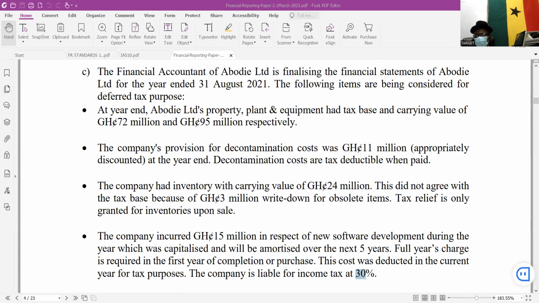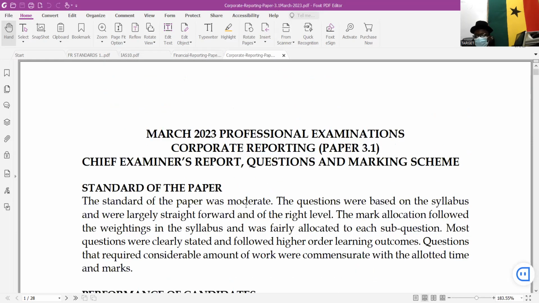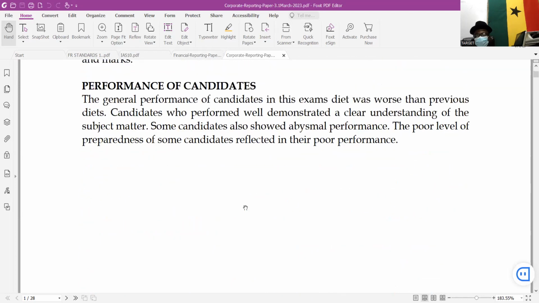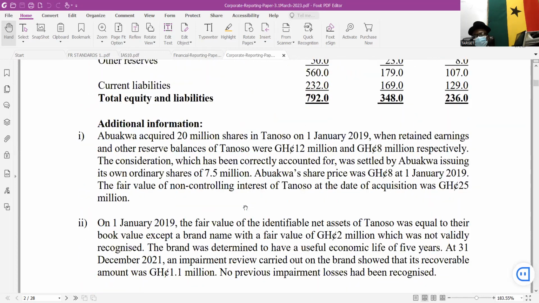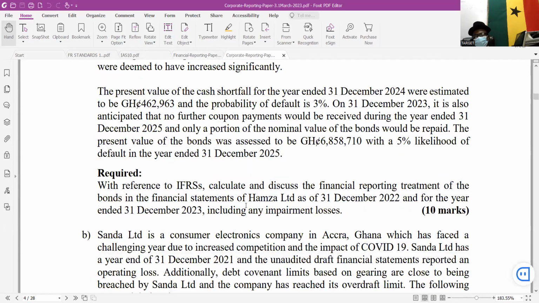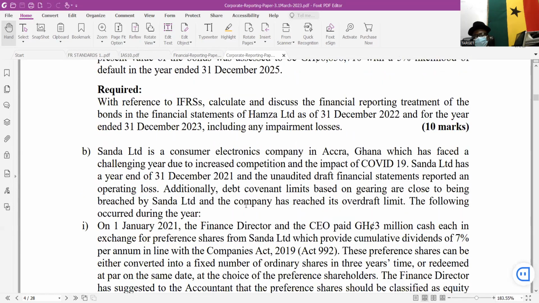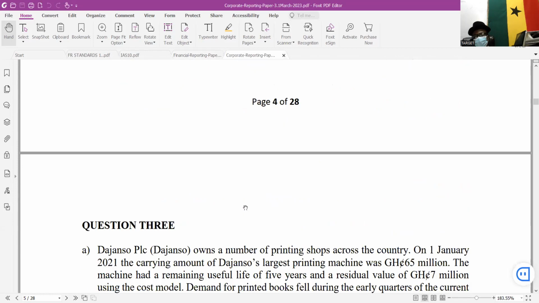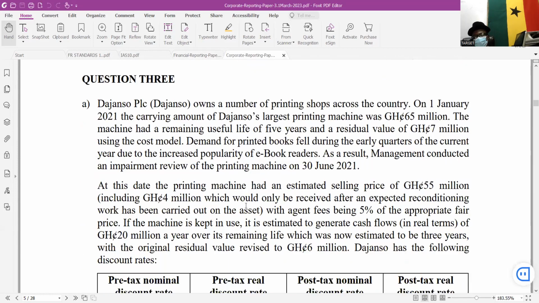Good. The same year, the broad deferred tax for the final level, corporate reporting. Let's go to the same sitting, everything the same, corporate reporting. See how you also had it. So take notice of that. It was question 3. They had it in the second question.